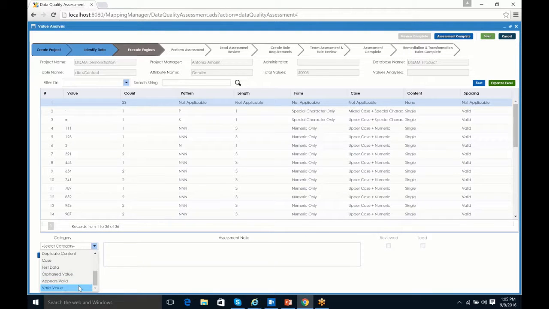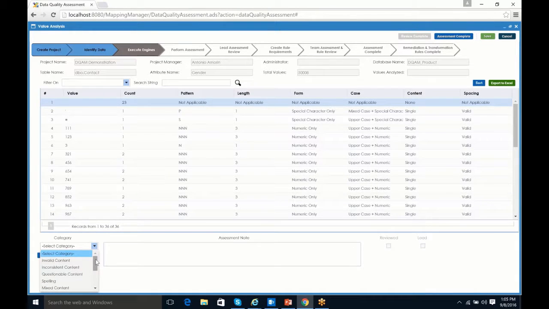Next, we have the valid value. This means we're 100% sure that this is a good value. And typically, you'll use that for any data where you have intimate knowledge about it, or any kind of code type, flag, or indicator. Those are typically going to be correct. So again, a valid value would be something that is valid, and we mark both good data and bad data.